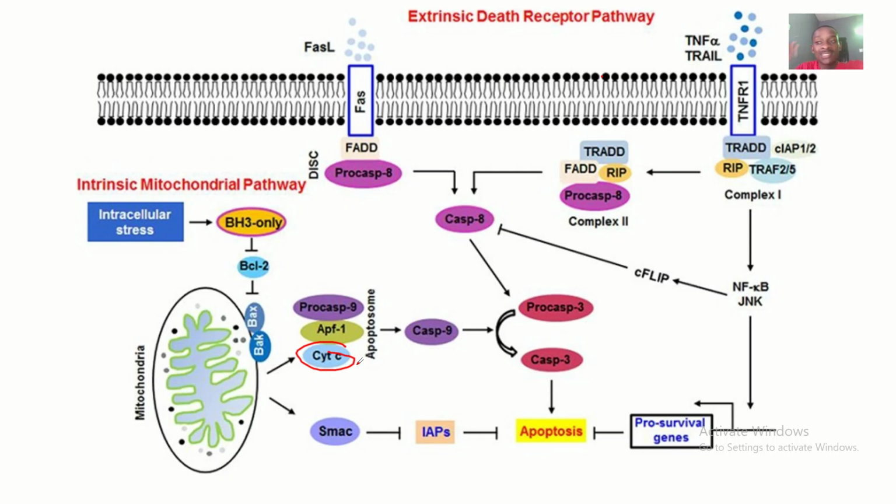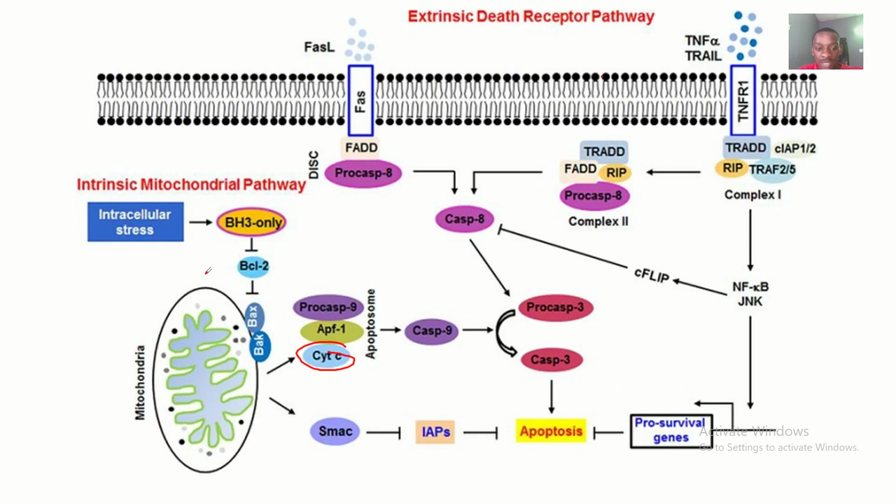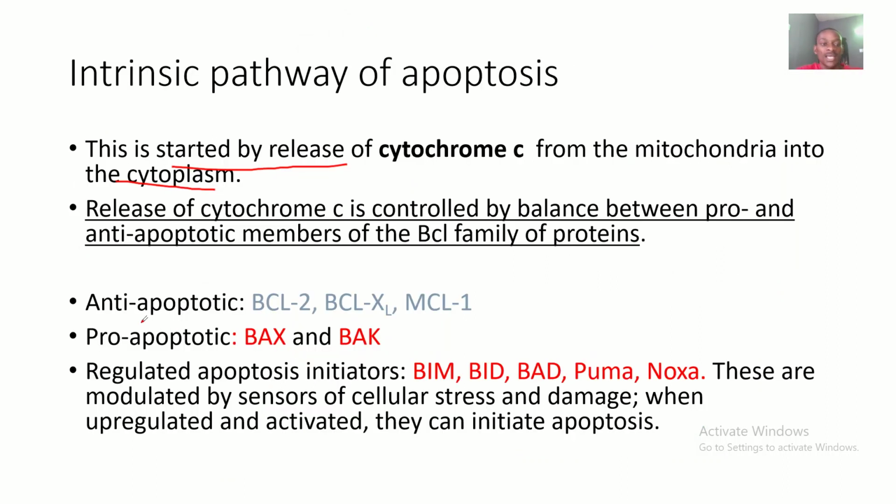We'll be interrelating everything, and you guys get to see how the cytochrome C is released, and the other genes that are also making this pathway a reality. It starts with the release of cytochrome C from the mitochondria into the cytoplasm. You can see from here that cytochrome C is released from the mitochondria into the cytoplasm. Anything you see here in white is the cytoplasm. Now, the release of cytochrome C is controlled by the balance between pro- and anti-apoptotic members of the BCL family of proteins.